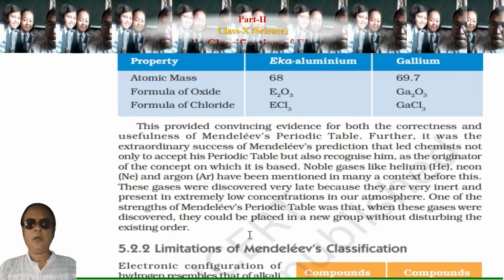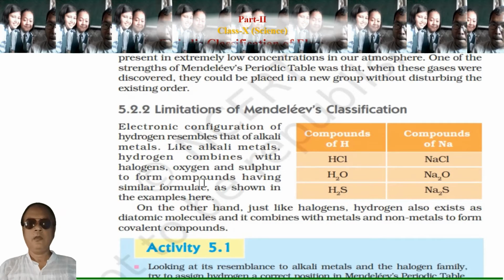So what is the limitation? Means how far we can use the periodic table, we will discuss now. So we'll discuss the limitations of Mendeleev's classification. The electronic configuration of hydrogen resembles that of alkali metals.